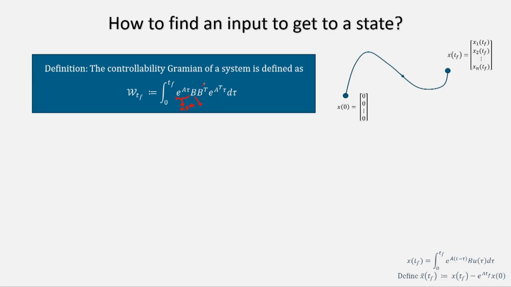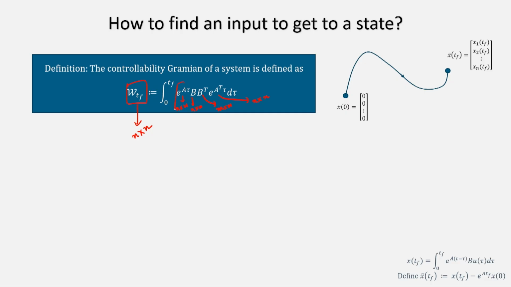n cross n. Then B is the input matrix, here you have B transpose and here you have e to the power of A transpose. So, all these are matrices. As a whole, what is the dimension of this matrix? This e to the power of A is n cross n, this B is n cross m, then this B transpose is m cross n, and this e to the power of A transpose tau is n cross n. So, as a whole, this is a square matrix, an n cross n square matrix.